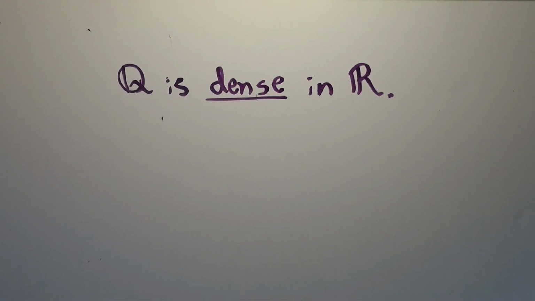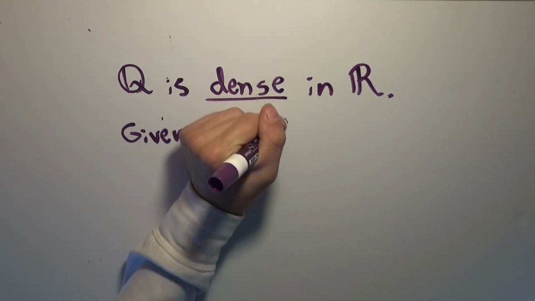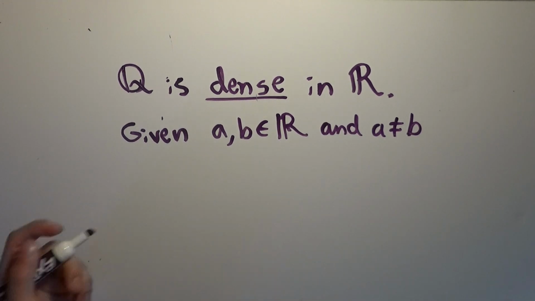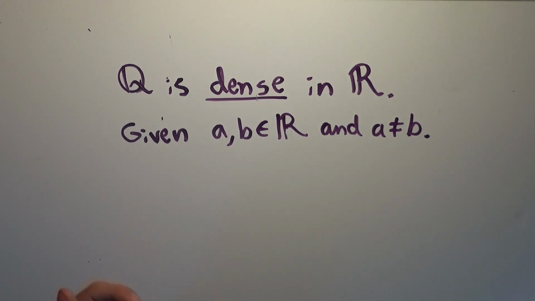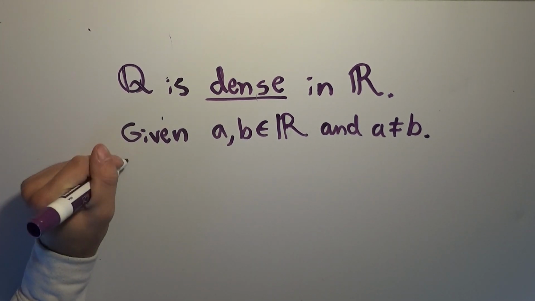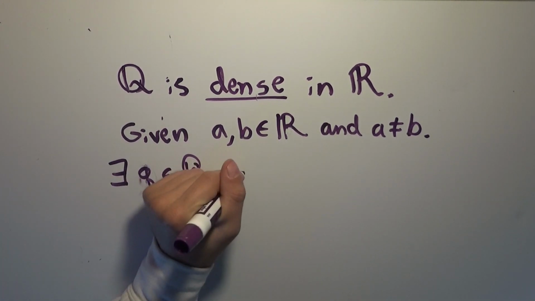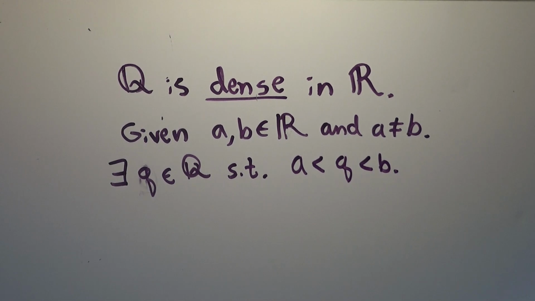What I mean by that is, given A and B elements of R and A not equal to B, so there is some difference between them, we can assume for simplicity that A is less than B, though of course it doesn't matter if B is less than A. Then there exists a rational number q such that A is less than q, which is less than B. For any two different real numbers, you can always find a rational number between them. Remember, we showed that Q was dense in itself, because between any two rational numbers we can always find a new rational number.